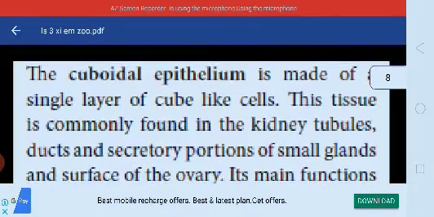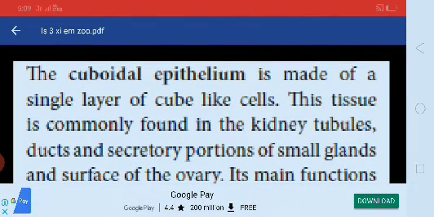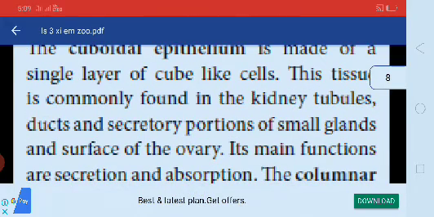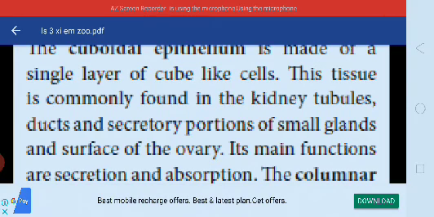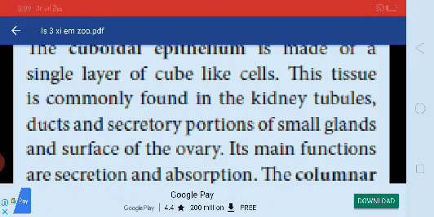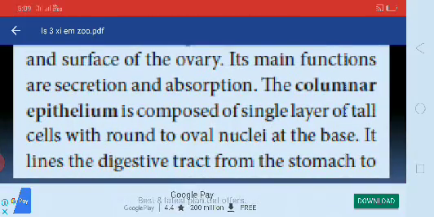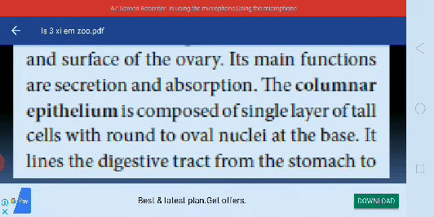The cuboidal epithelium is made up of a single layer of cube-like cells. This tissue is commonly found in the kidney tubules, ducts, secretory portions of small glands, and surface of the ovary. Its main functions are secretion and absorption. The columnar epithelium is composed of a single layer of tall cells with round to oval nuclei at the base.